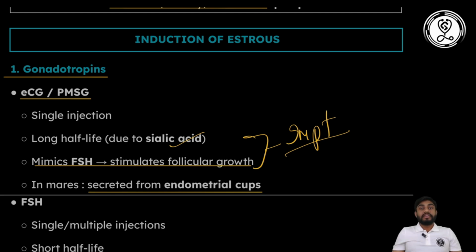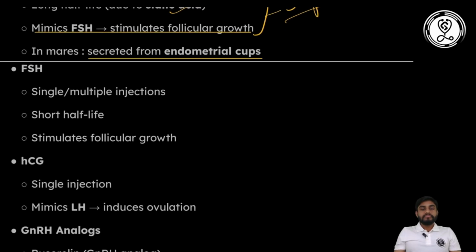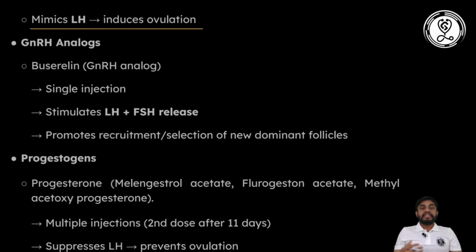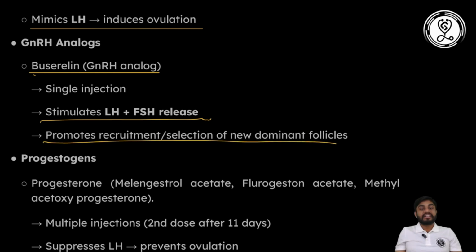A question was asked, whether PMSG mimics the effect of LH or FSH. You should remember. Then another important hormone is FSH. With FSH we can go for single or multiple injections. It has a short half-life and stimulates follicular growth. Then comes hCG, which mimics LH, luteinizing hormone, and induces ovulation. Then come GnRH analogs like buserelin, which stimulates the release of both LH as well as FSH. It promotes the recruitment and selection of new dominant follicles and helps in the follicular phase of the estrous cycle.